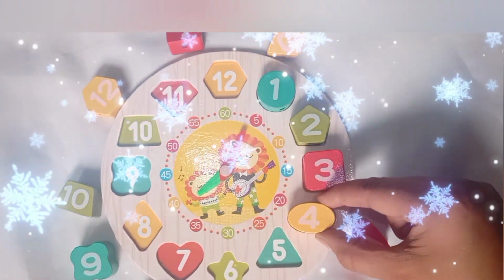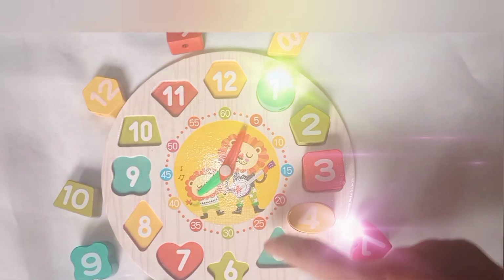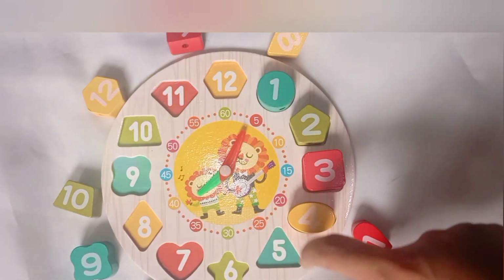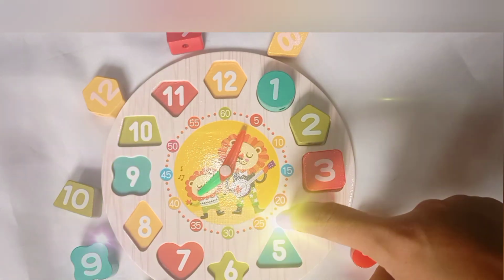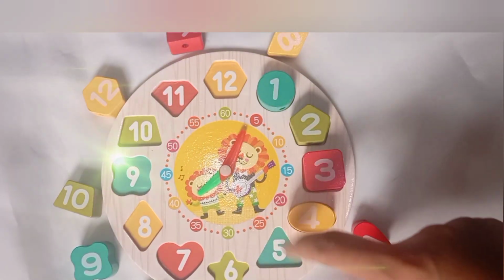Now where is number 5? What shape is it? 1, 2, 3. It has 3 sides and 3 corners. And this is a triangle shape. A triangle. Very good. Now just find and fix it in its place. Is it number 5?